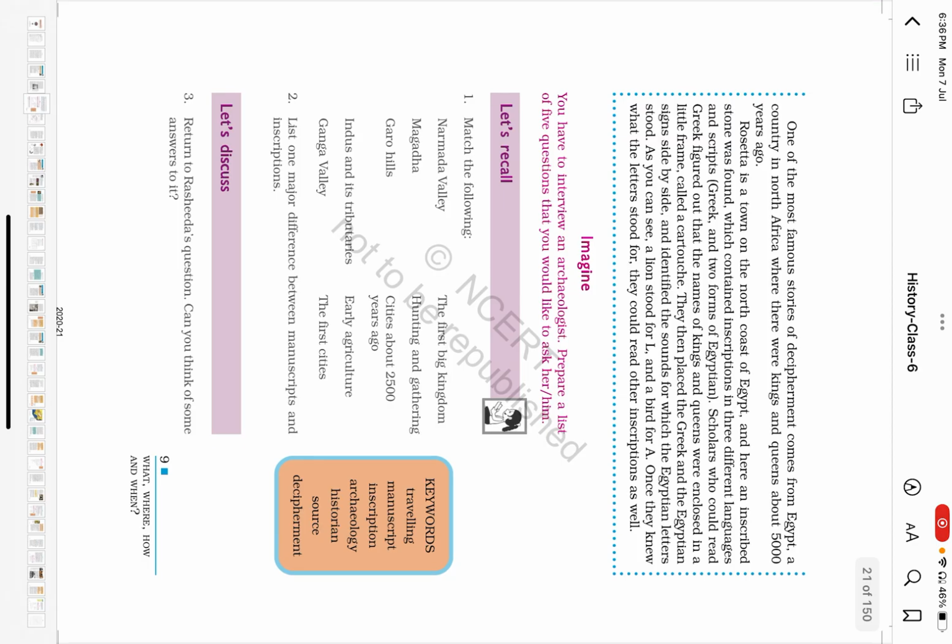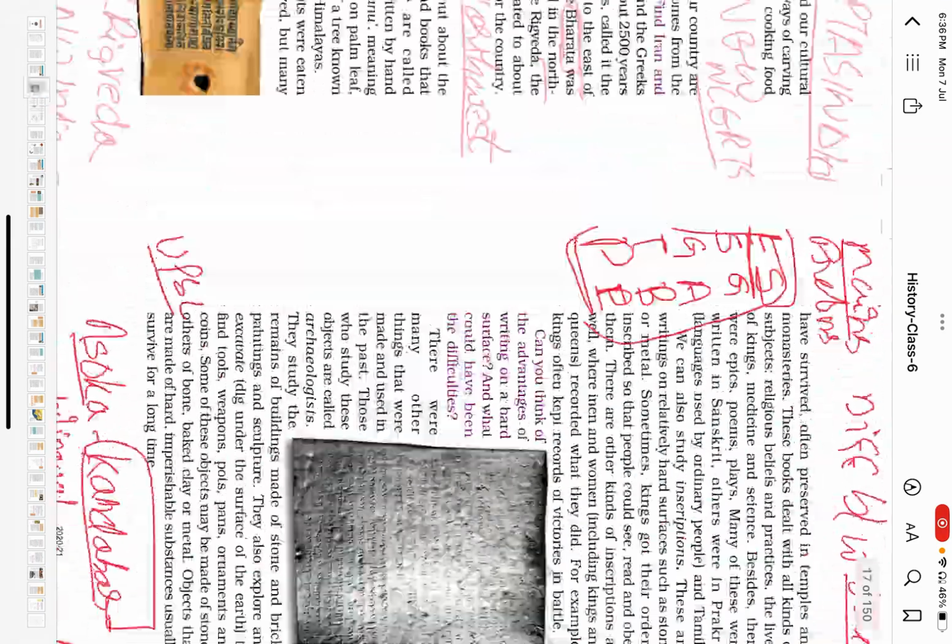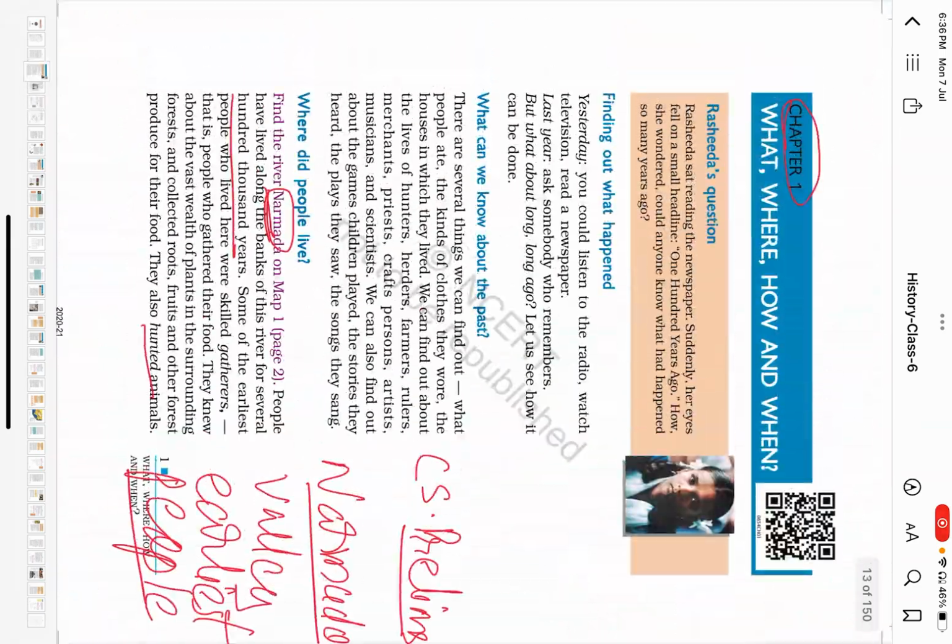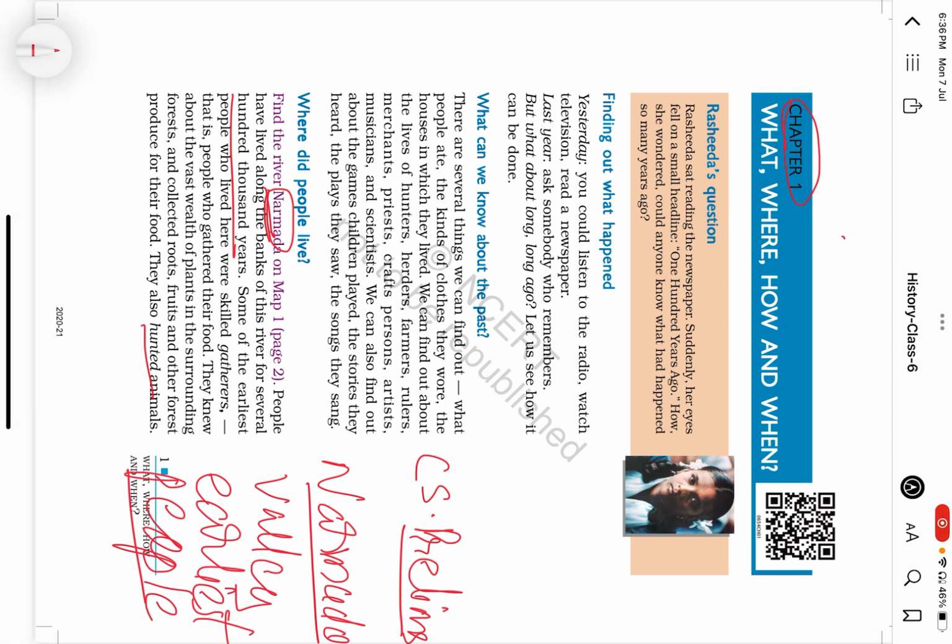So, within this one particular chapter, the very first chapter of what, where, how, and when, we were able to compose nearly 10 questions for both UPSC prelims and mains from the very first chapter of 6th standard NCERT. Thank you. In the next class we will be discussing the next chapter.